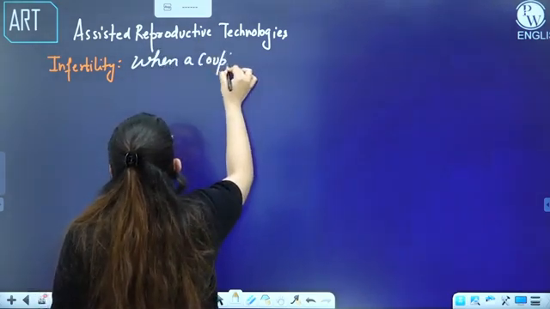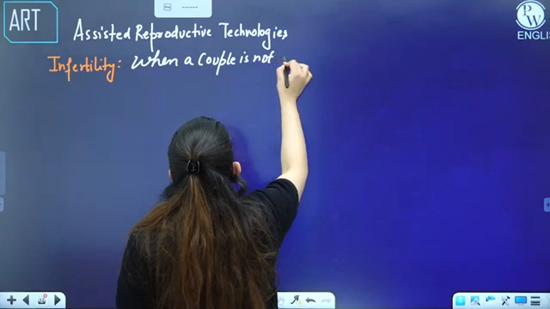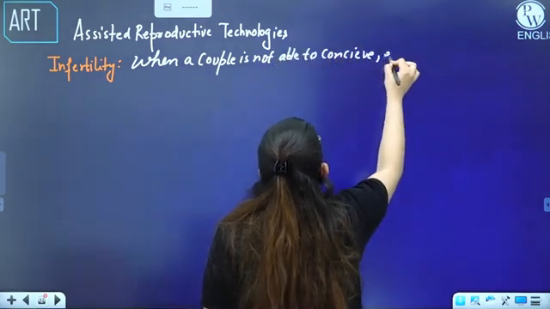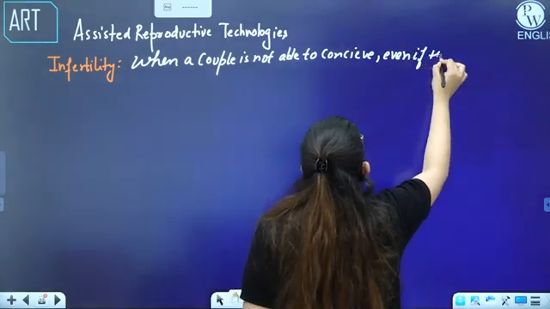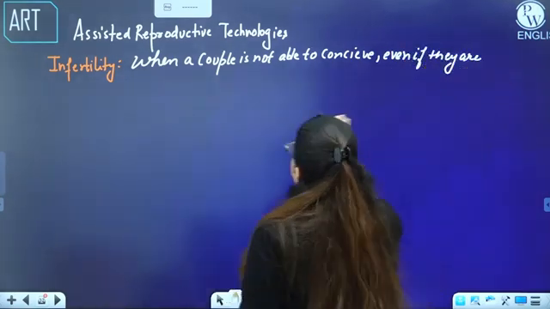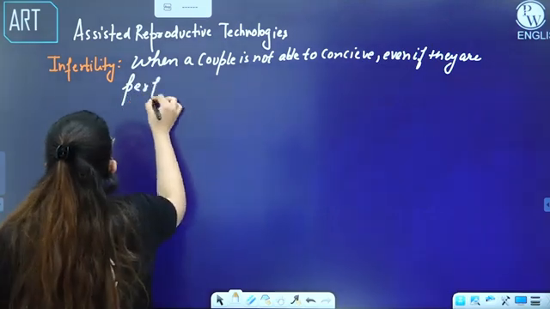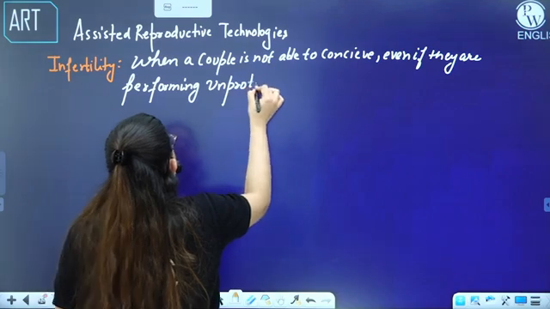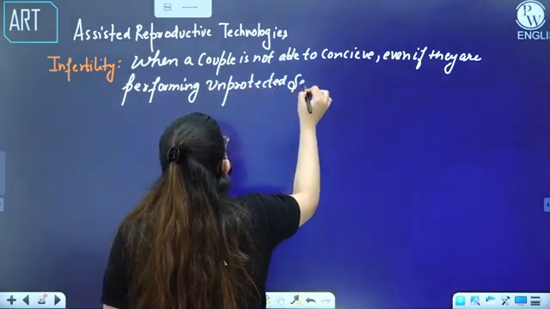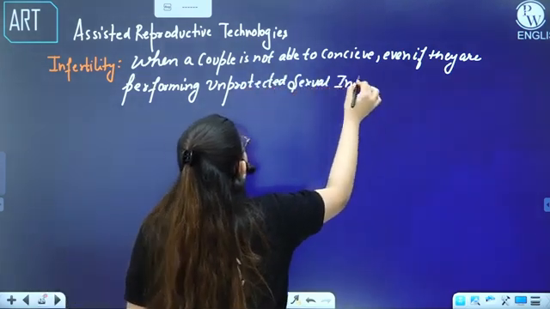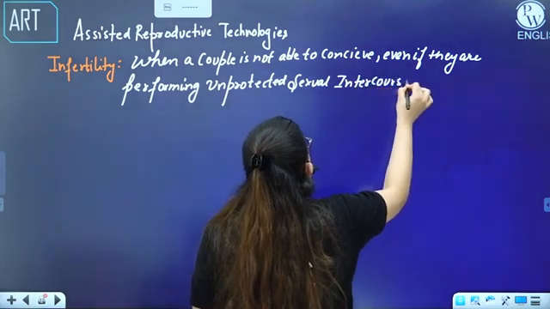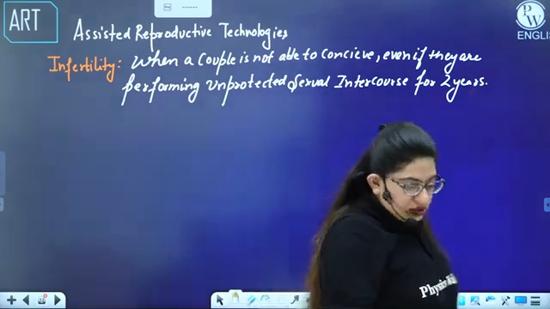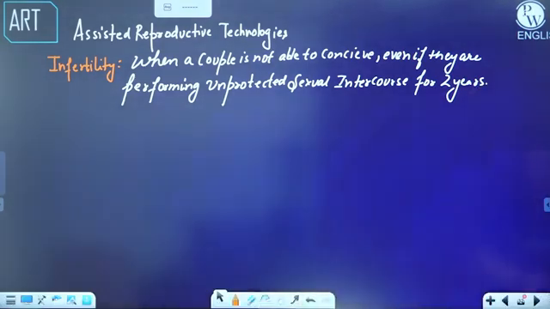When a couple is not able to conceive, even if they are performing unprotected sexual intercourse. And what is the time interval? For 2 years. All right. So this, you call it as the infertility.